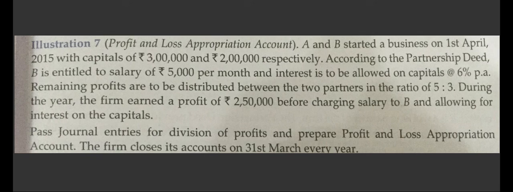It says there are two partners, A and B. A has a capital of 3 lakh and B has a capital of 2 lakh. According to the partnership deed, B is entitled to salary of 5,000 per month and interest is to be allowed on capitals at the rate of 6% per annum.